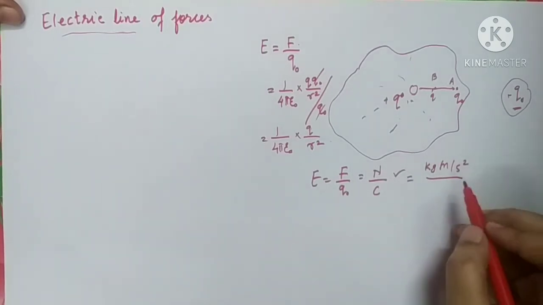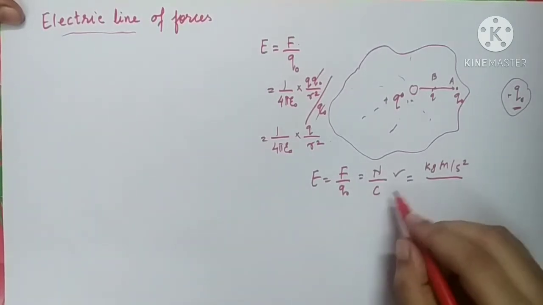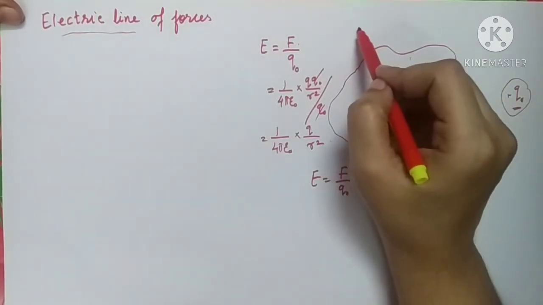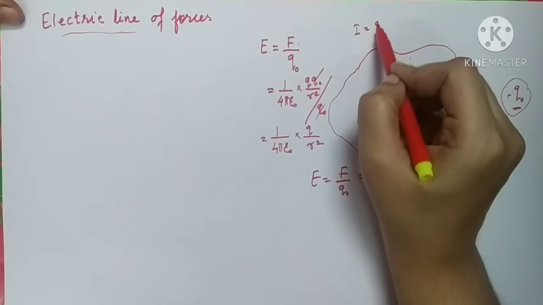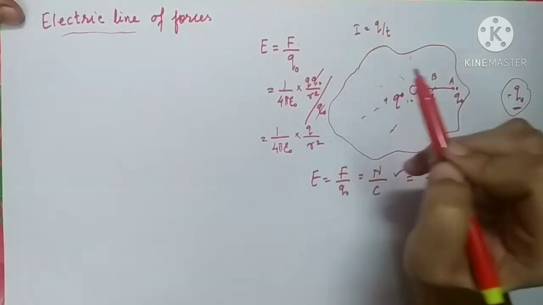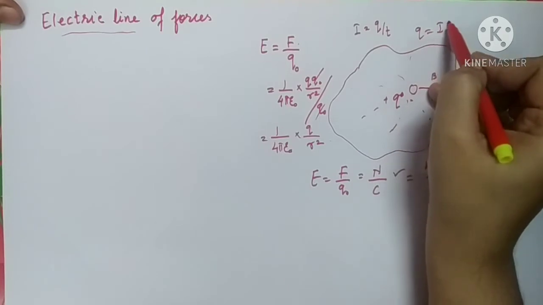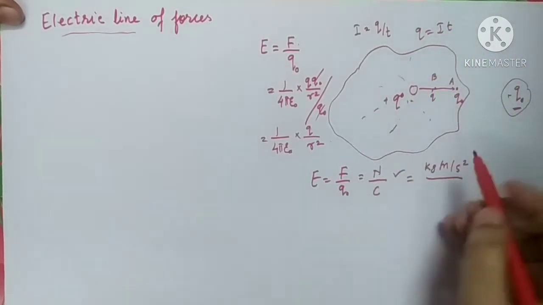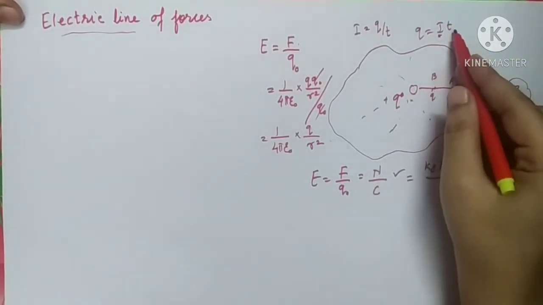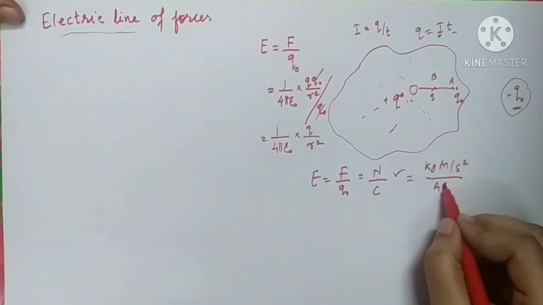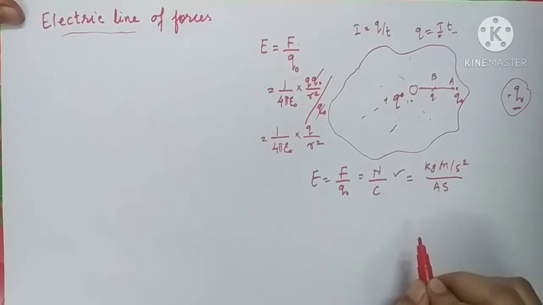And Coulomb is nothing but charge. What is the relation between charge and current? Current is nothing but the rate of flow of charge, Q upon T. Q is equal to I into T. So I has the unit ampere and T has the unit second, so ampere second.